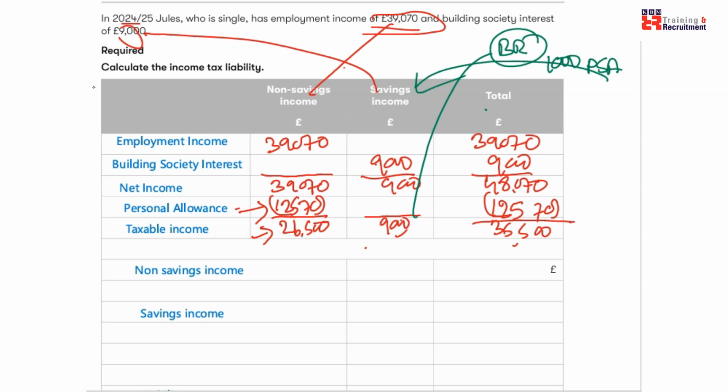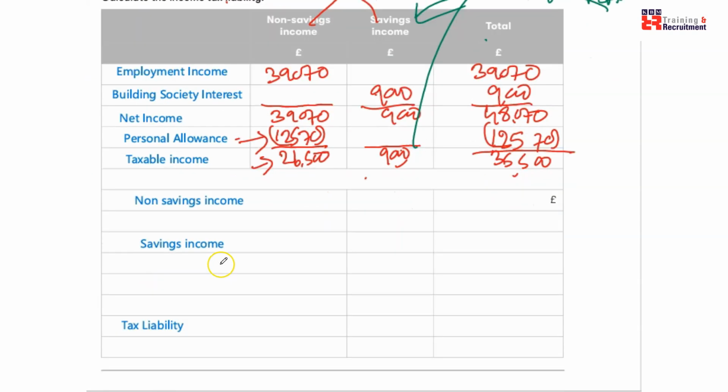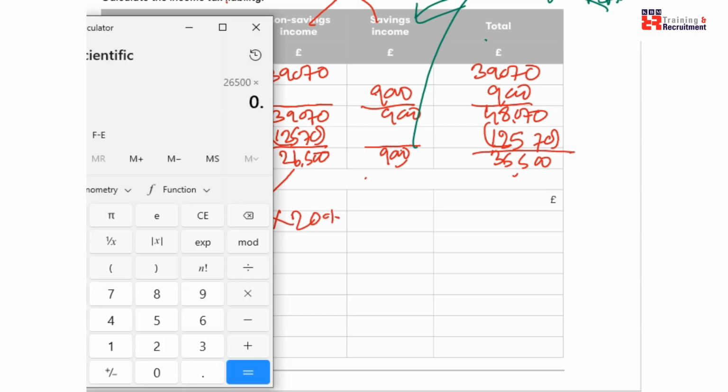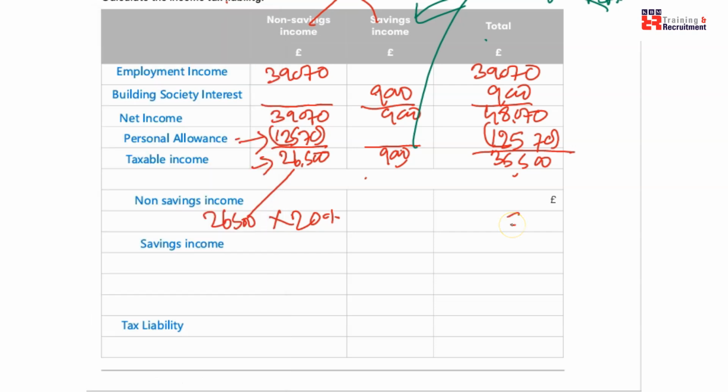I will show it in a minute. So, bear with me. How much is your non-savings income? This much, 26,500. And you will be taxed at 20%, isn't it? 20% is 5,300, my tax payable to HMRC.